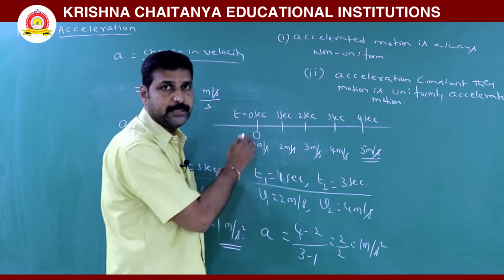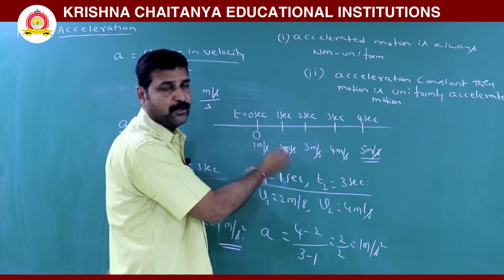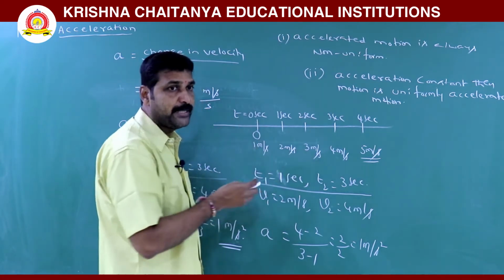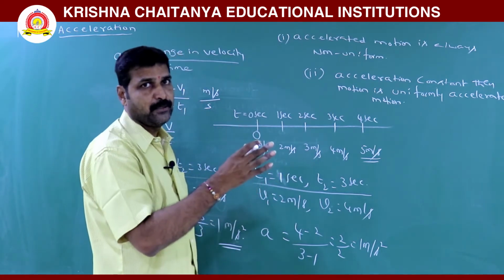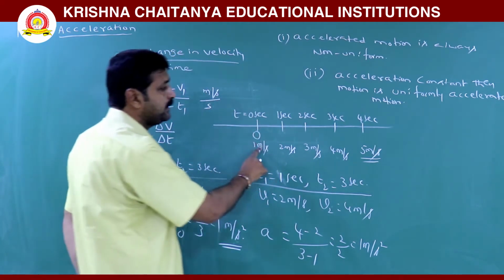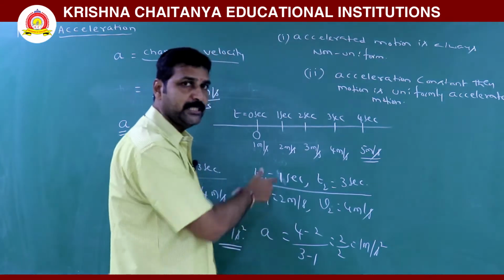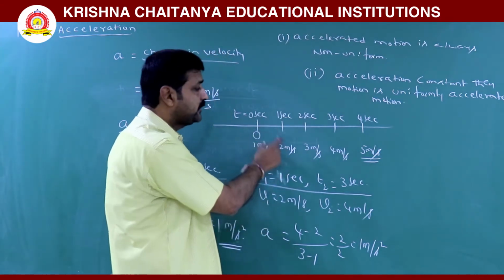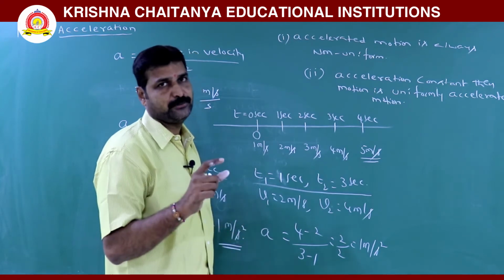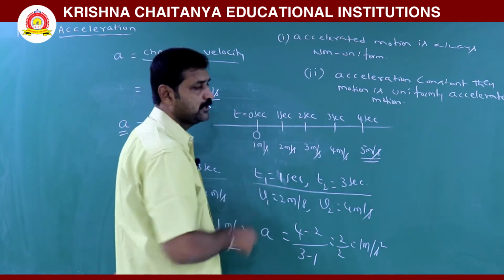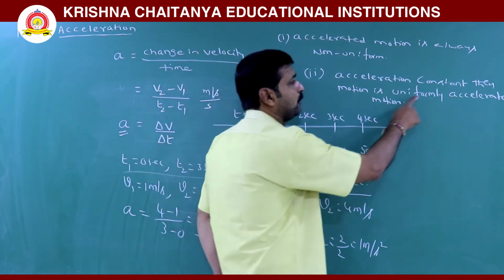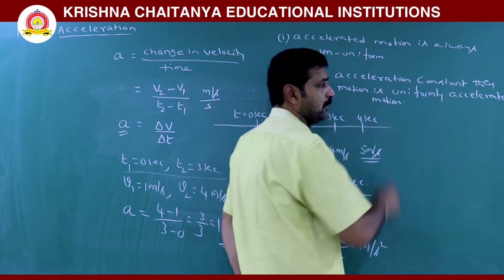So speed is increasing by a constant amount. For every 1 second it is increasing by 1 meter per second. So speed increases constantly. That change is called acceleration, and that change is constant. There is a change, but that change is constant. Change is called acceleration. That means acceleration is constant throughout the motion. That motion is said to be uniformly accelerated motion.